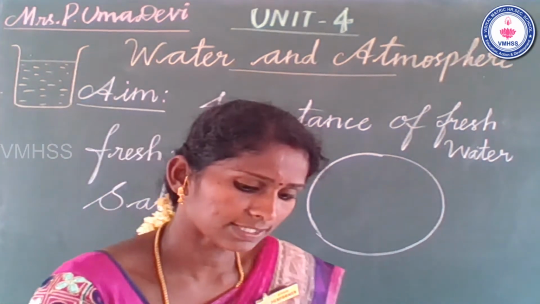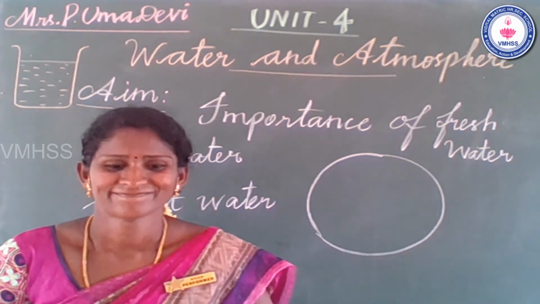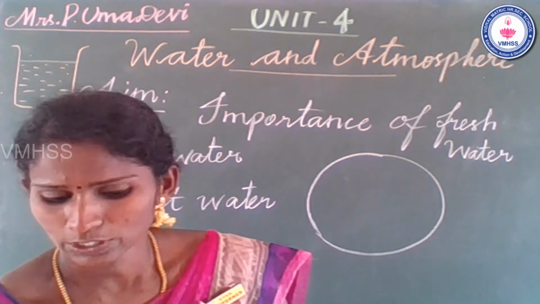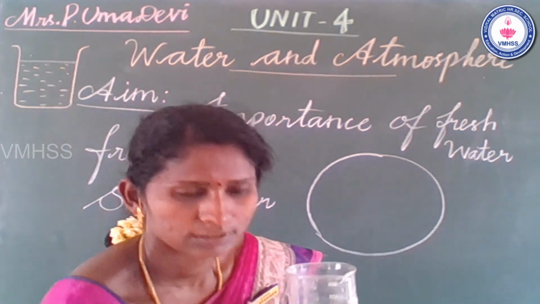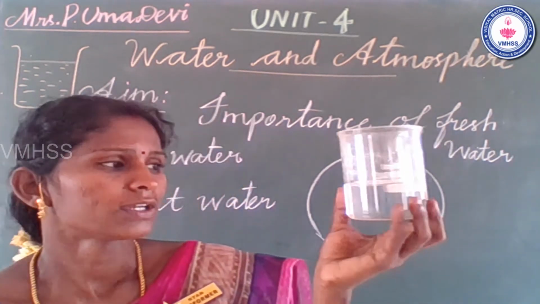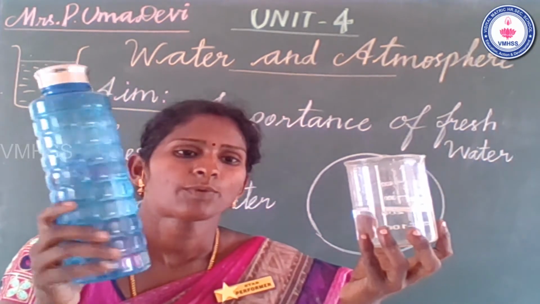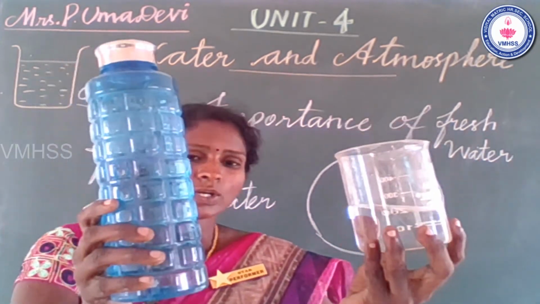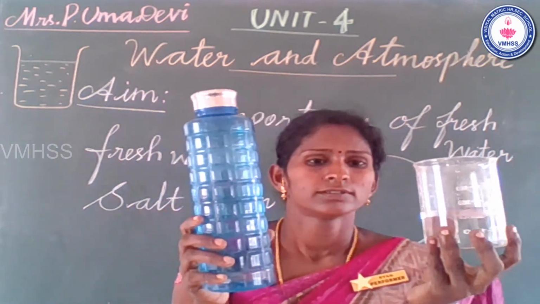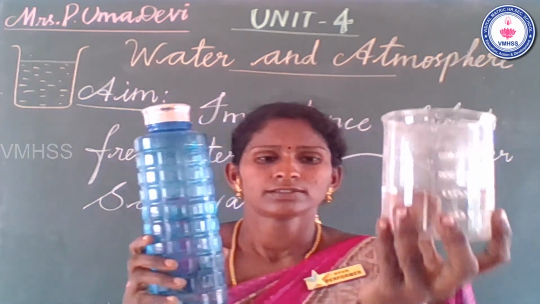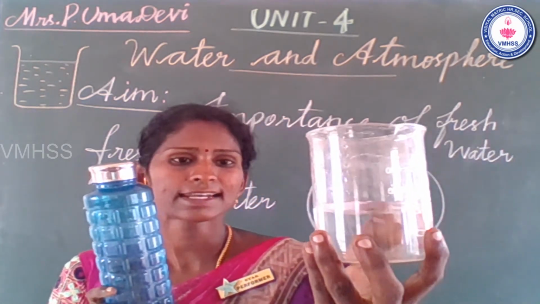Is the water colorless, or does it have any color? No. Yes, very good. I take one fresh water, the first type of water, and I take the second type of water. Can you identify them by color? Fresh water is colorless.